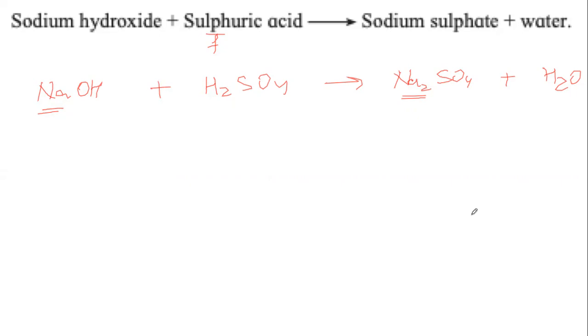We need to balance. Remember the two things that we said. We will start from the compound which has the highest number of atoms. Now if I count here, 1 sodium, 1 oxygen, 1 hydrogen, so 3. Here 2 hydrogen, 1 sulfur, 4 oxygen, so 4, 5, 6, 7.